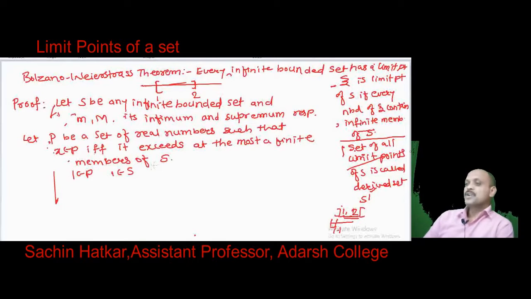If we choose 1.5, then infinitely many members lie between 1 and 1.5, so 1.5 exceeds infinitely many members of S, and hence 1.5 cannot be a member of P.